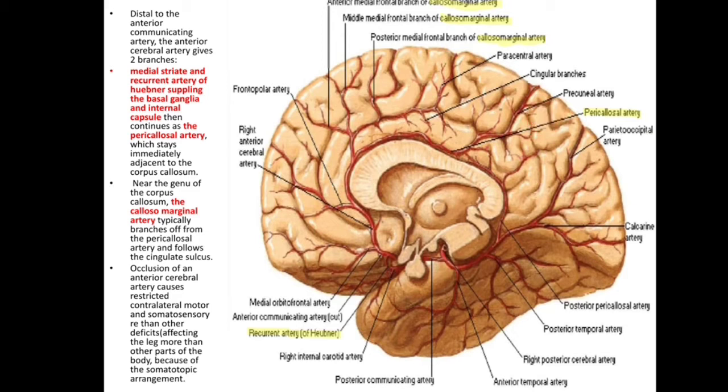cingulate sulcus. Occlusion of an anterior cerebral artery causes restricted contralateral motor and somatosensory defects affecting the leg more than other parts of the body because of the somatotopic arrangement.